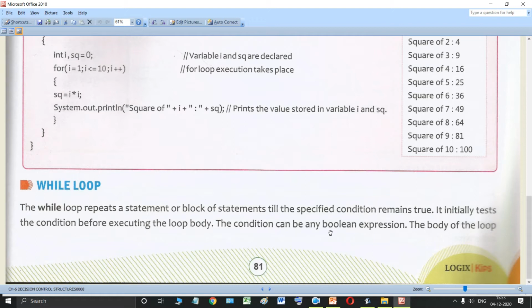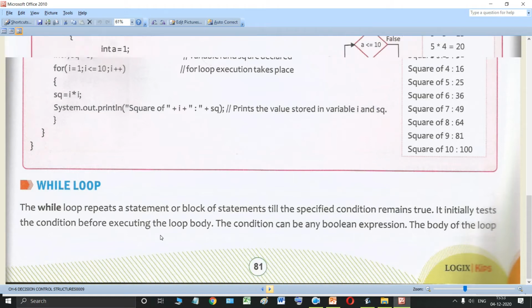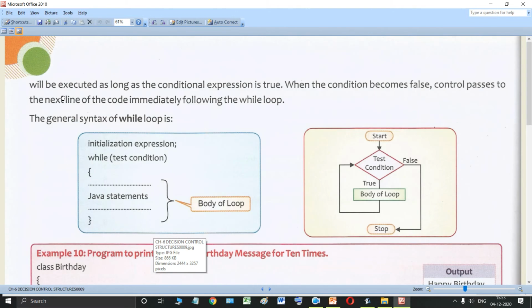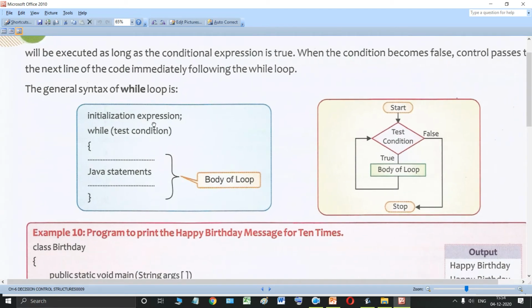The condition can be a boolean expression as you have seen earlier. Now, the body of the while loop will be executed as long as the conditional expression remains true. We have already discussed this. When the condition becomes false, the control passes to the next line of the code immediately following the loop. So, this is the general syntax of the while loop. This is how the while loop works.